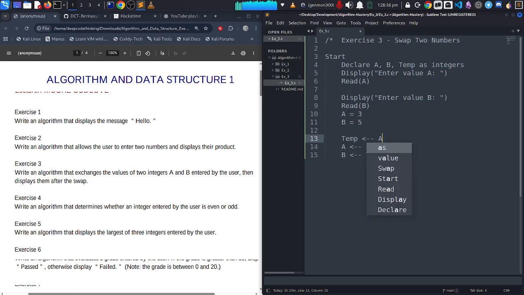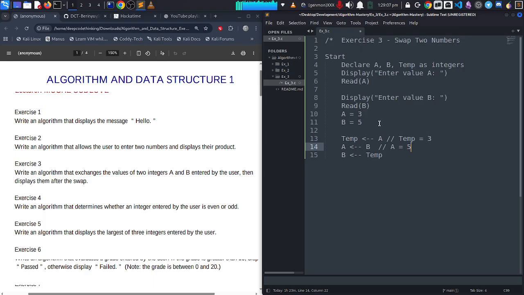So it's like this. Let me comment this out. I set temp equal to a, and what's the value of a? We assume that a is 3, right? So temp is equal to 3. Now down here we say a equals b. That means a now is equal to b, which is 5.